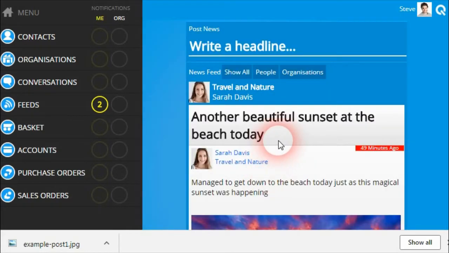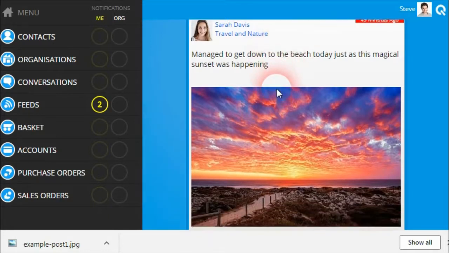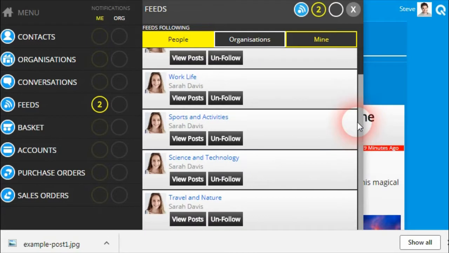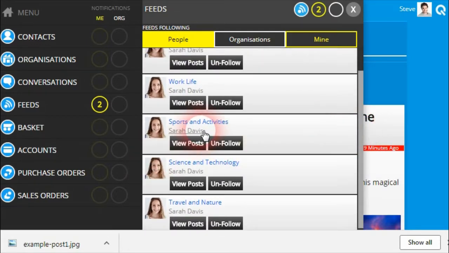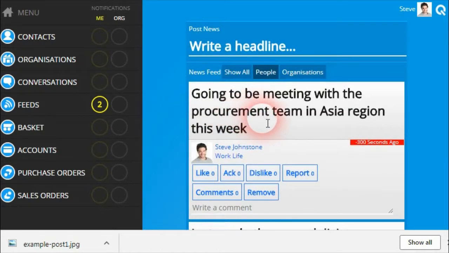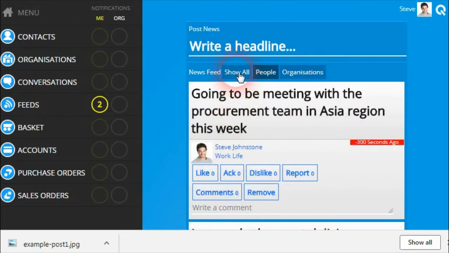For example, if you're seeing content being posted by one of your contacts in the travel and nature feed, and they're posting travel images every hour, you may want to unfollow the travel and nature feed if you're no longer interested in seeing all the information about all their travels. However, you can still continue to see posts on their other feeds that you may be interested in, such as sports results of their local team that they post each week, or the great articles they share in their science and technology feed. Using personal feeds allows you and others to curate the content that you see in your own newsfeed by being able to opt in and opt out of the personal and organization feeds that you follow.